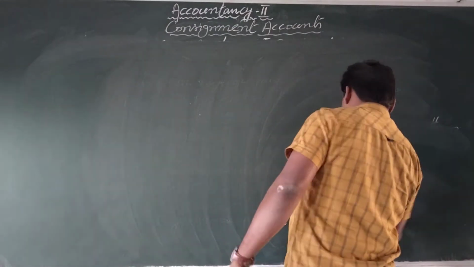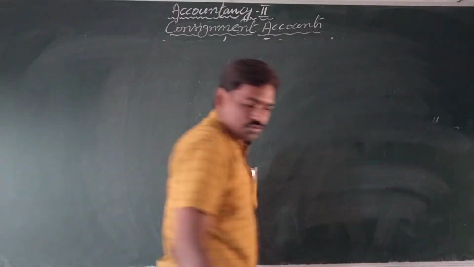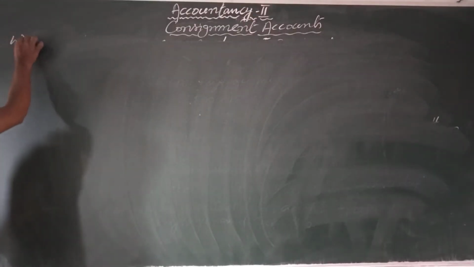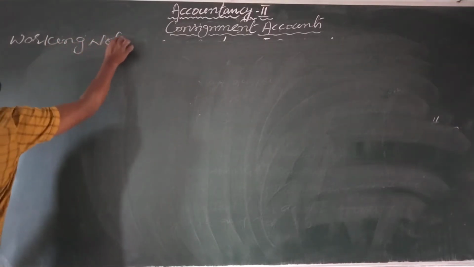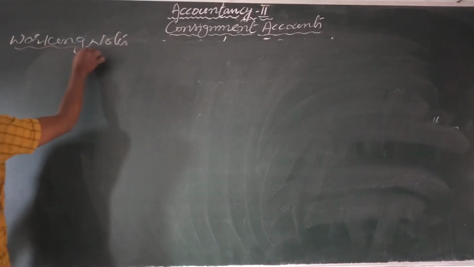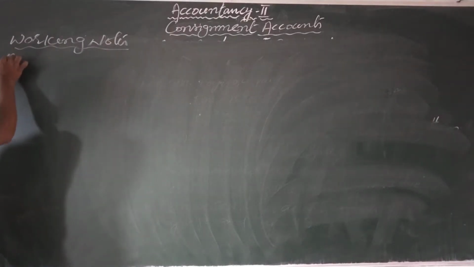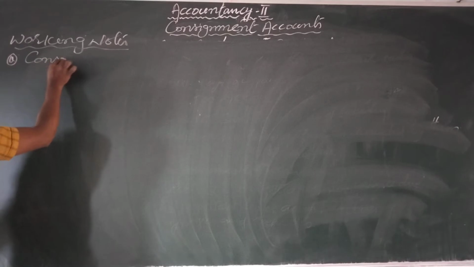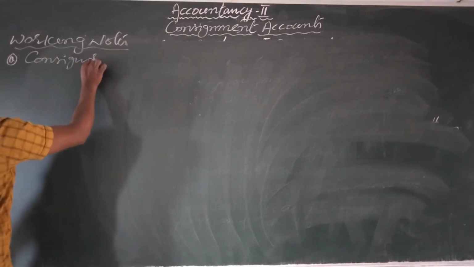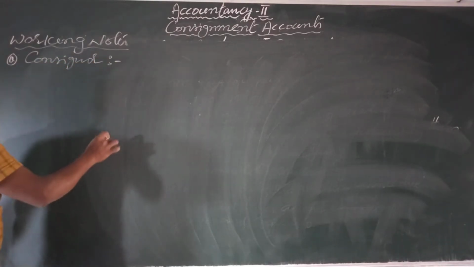Students, here working notes. How many working notes will come? You see, working notes. First working note point, that is A point: consignor. Who is the consignor in this problem?